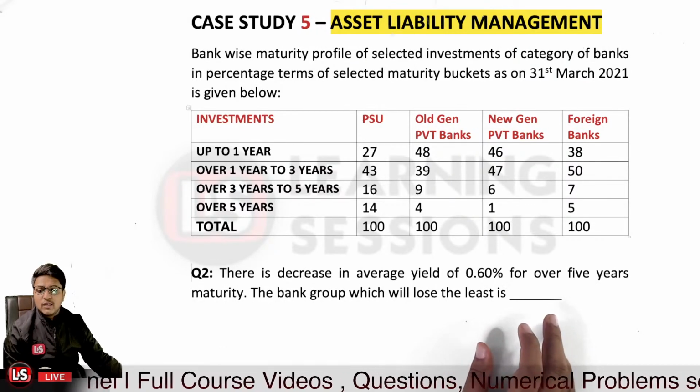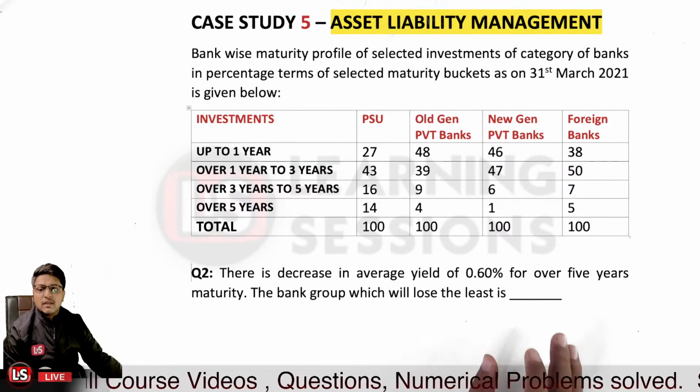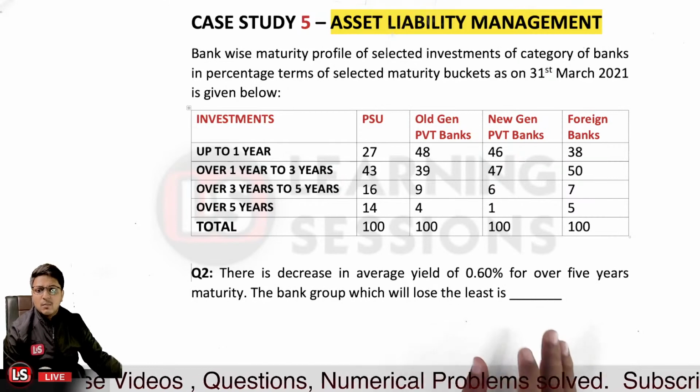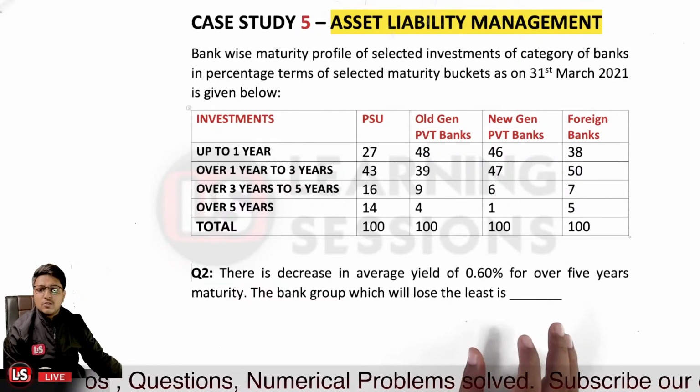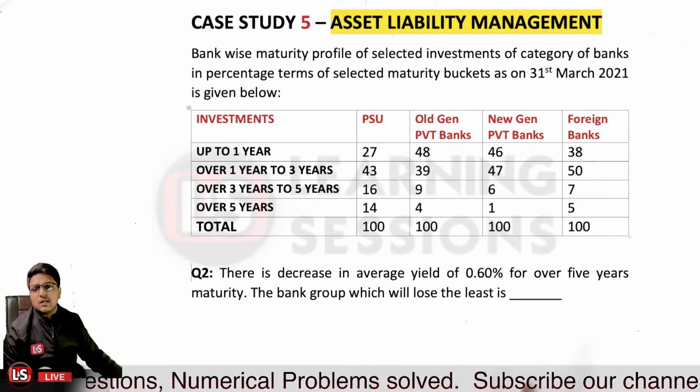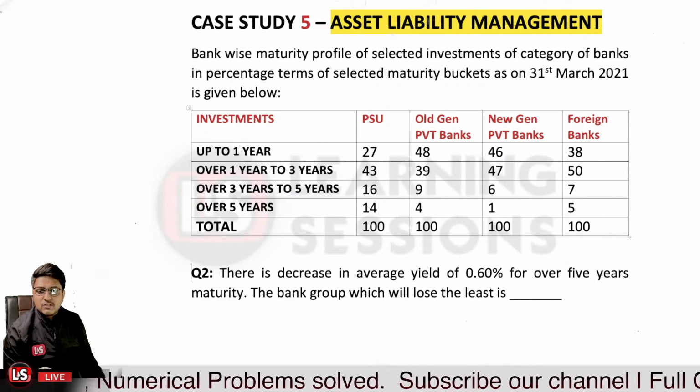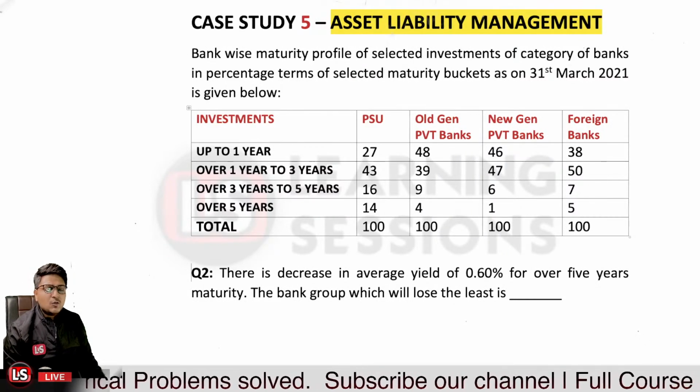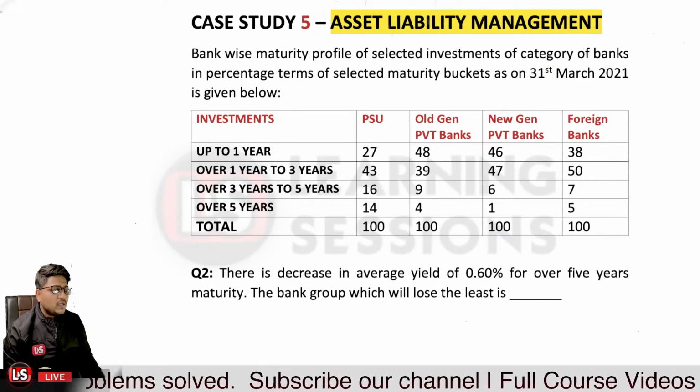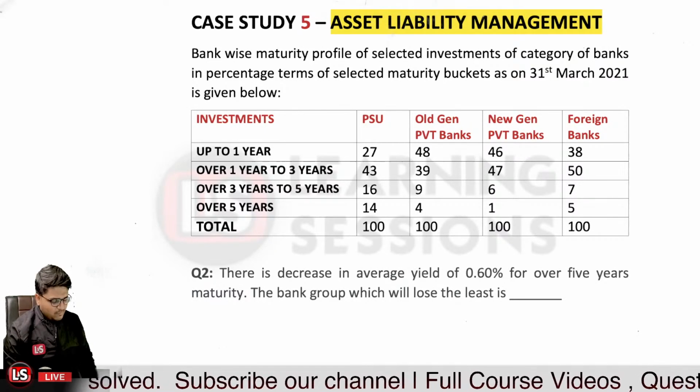So the answer over here is new generation private sector banks. First of all, the right answer has been posted by Rahul Singh Rajput. The first correct answer was posted by Rahul Singh Rajput. So for question number 2, the answer is new generation private banks.